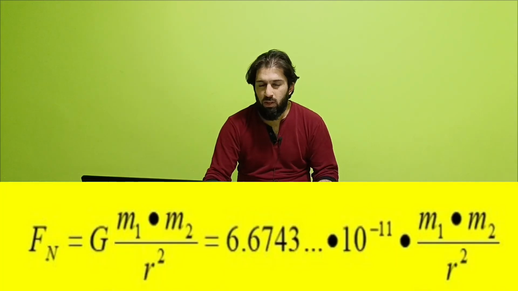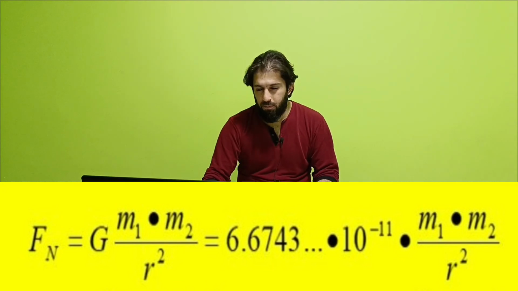So as you can see in the equation, the symbol G is called the Newtonian gravitational constant, and as we said before, its value is 6.6743 multiplied by 10 to the minus 11. So as you can see, it has a very precise, very unique value.